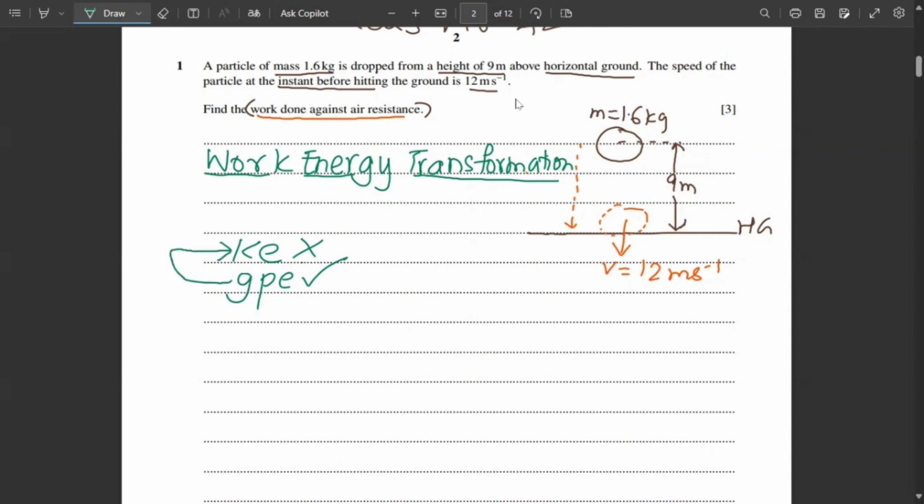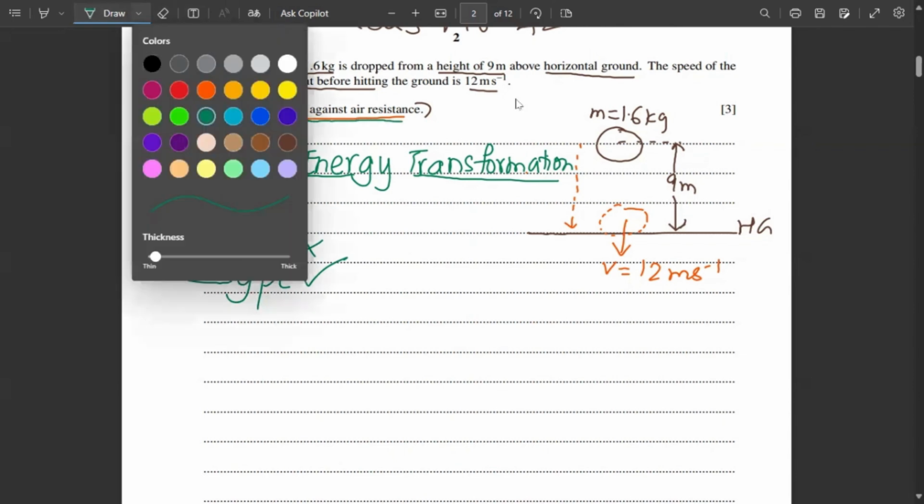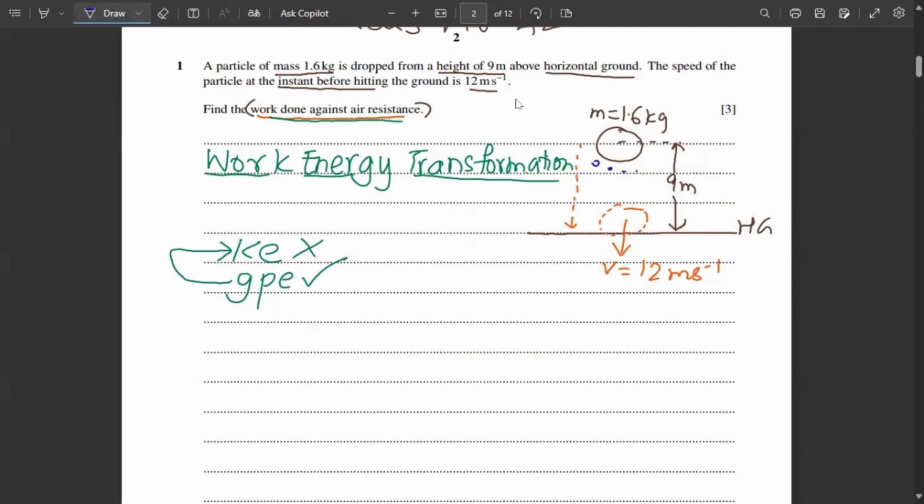But then they have also told us that it is doing work against resistance. So what is this resistance exactly? So here let's assume these small particles are air particles. As the ball moves down, the air particles try to resist its movement. So the energy wasted in order to push the air particles is the work done against air resistance.